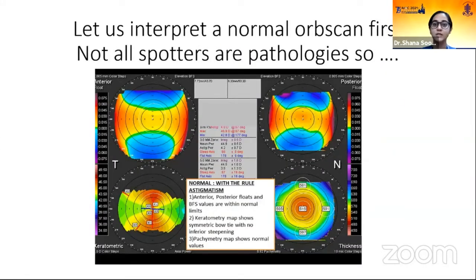Let's start interpreting. So not all spotters are pathologies. Let's see a normal OB scan first. You can see the anterior float, posterior float. The values are given over there, the keratometry map and the pachymetry map. The anterior float, posterior float, BFS values are within normal limits. Keratometry map shows symmetric bow tie with no inferior steepening. Pachymetry map shows normal values. Irregularity in the 3 mm and 5 mm zone are as discussed within normal limits. So this is more or less a normal OB scan.